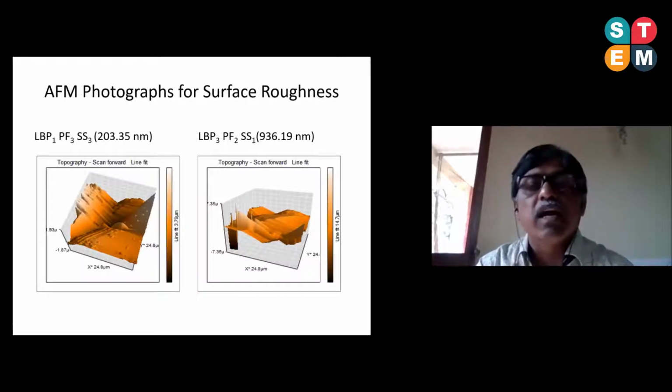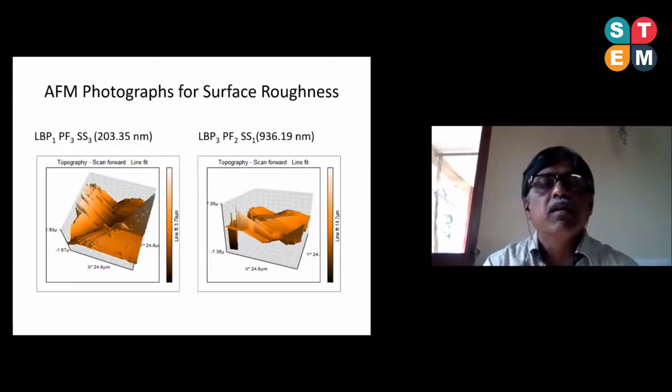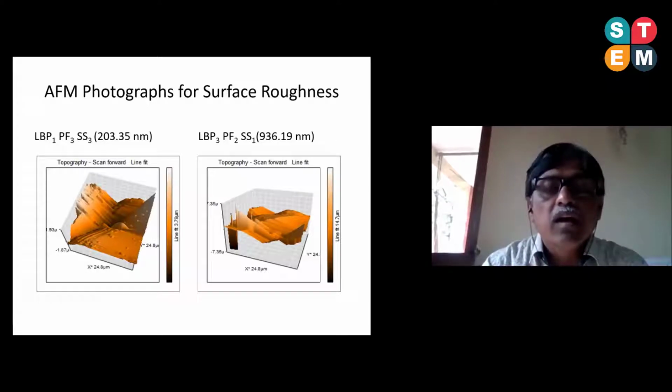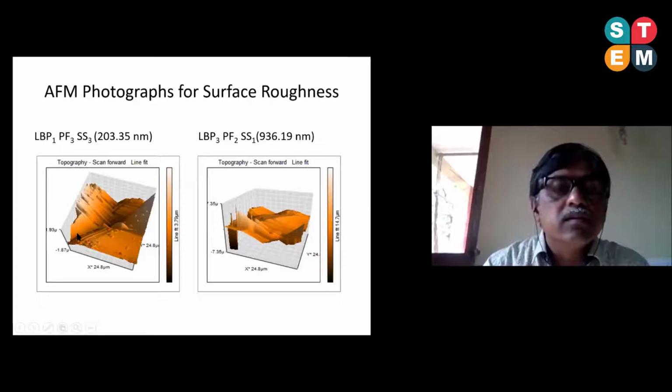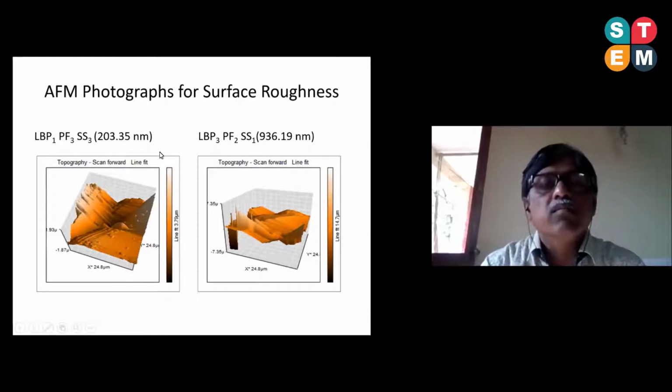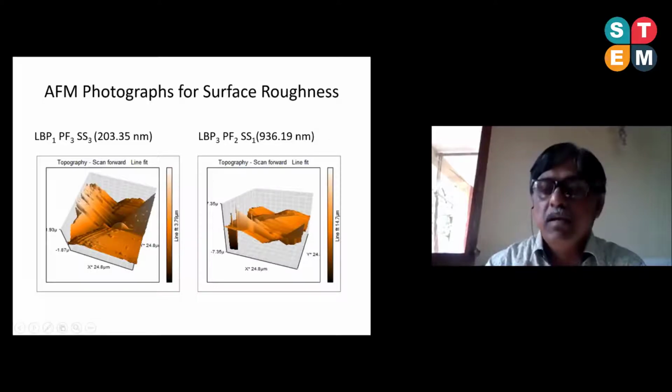Actually, we have produced a channel. So through this channel, the AFM was given the flow within the very narrow zones, and see, the dimensions are mentioned also. This is called the topography or scan forward line fit. Similarly, this is the worst condition, for which I have already shown the values also. In this worst condition, this is the surface characteristics observed on the AFM.